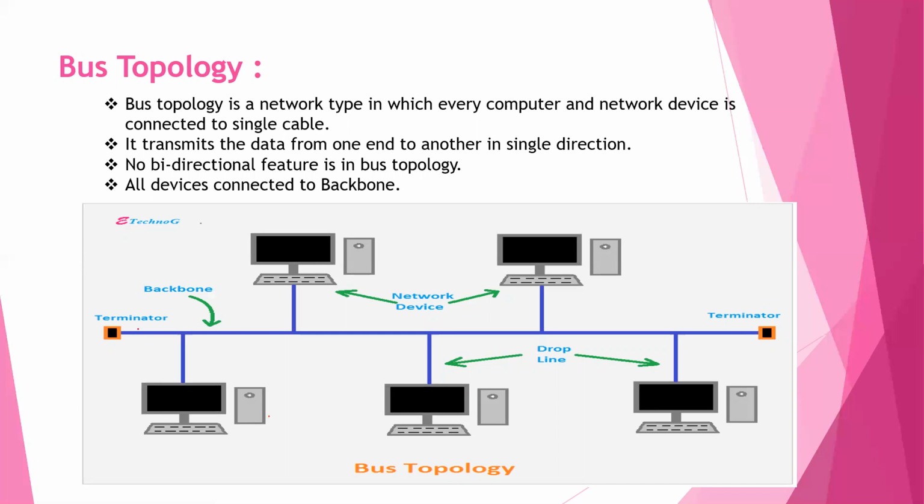This means the backbone cable carries a message. Suppose this PC sends a message to the backbone cable, then it carries it, and when it reaches a system, it checks the destination address. If the address does not match, it travels to the next system. If the address matches, then it sends the message to that system.